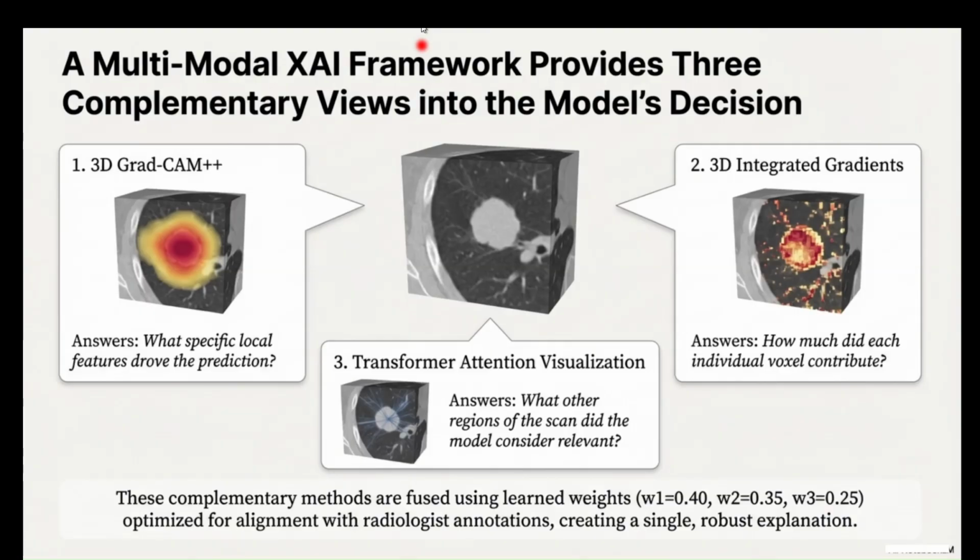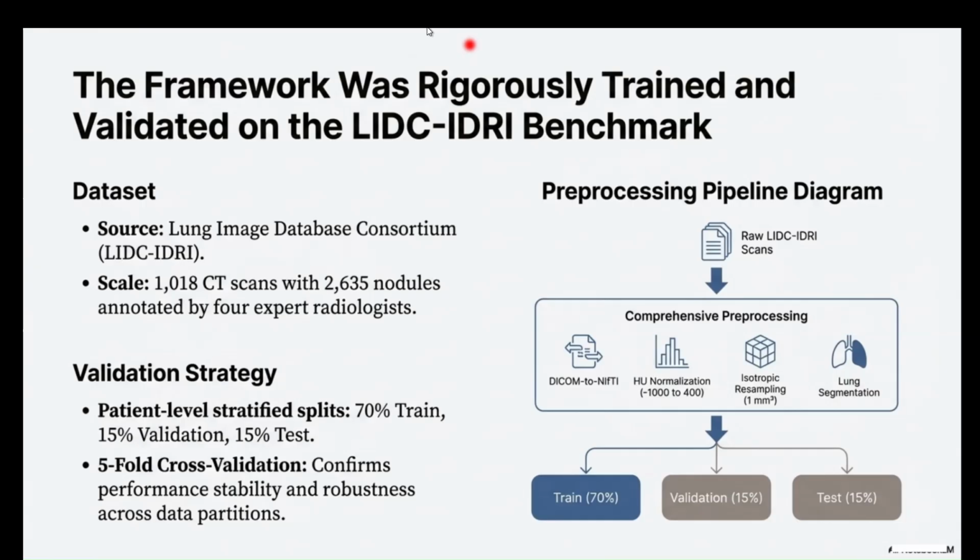And in this model, I used the 3D GradCAM++ to focus on the place of the image that has the cancer, to show us the interpretability of our system. I will also use transformer attention visualization, and these will help our model be more accurate and more explainable. For my dataset, which is the LIDC dataset, I will split it into 70% for training, 15% for validation and 15% for testing. I will also use 5-fold cross-validation to confirm the performance of my model.